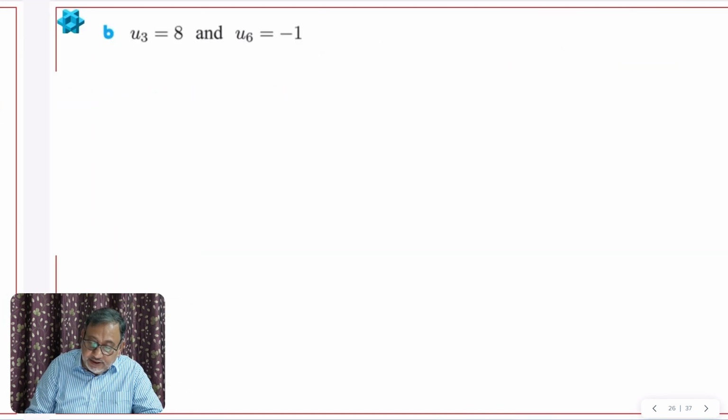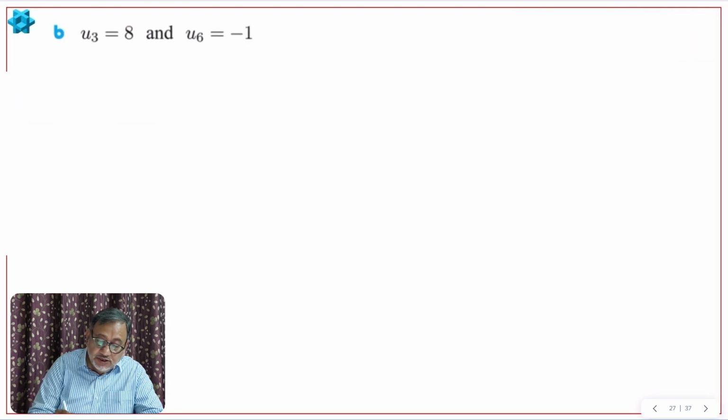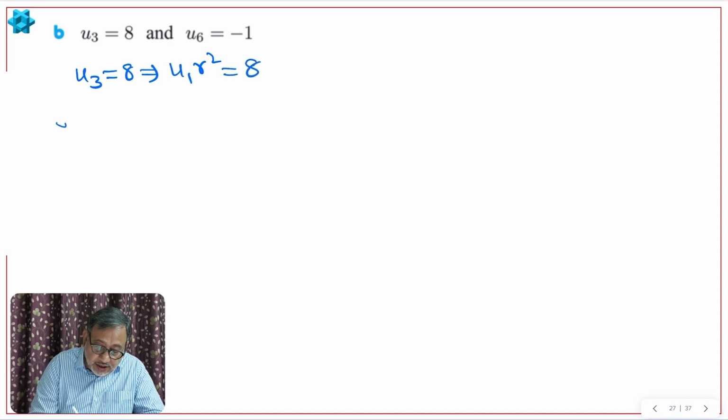Now B part I think we'll do on the next page. u3 is 8 and u6 is minus 1. Okay. Like the previous question, u3 is 8. This implies u1 r raised to 2. See, again it is third term. So what will be the power of r? 2. Okay. Third term will have power 2. Then sixth term will have power 5. 1 less, is equal to 8. And this is equation 1.